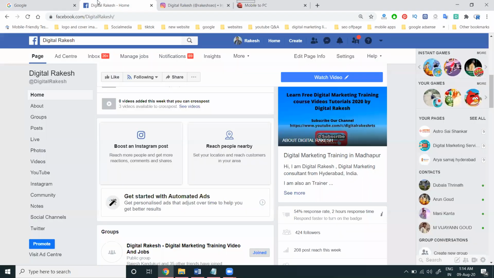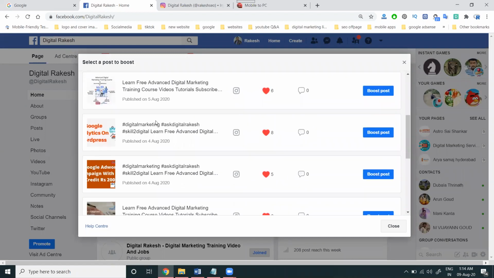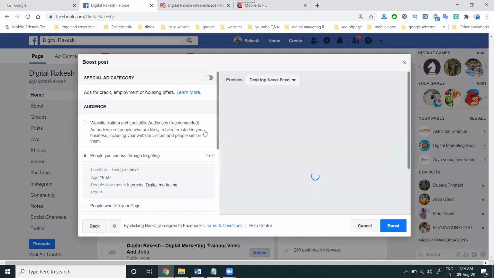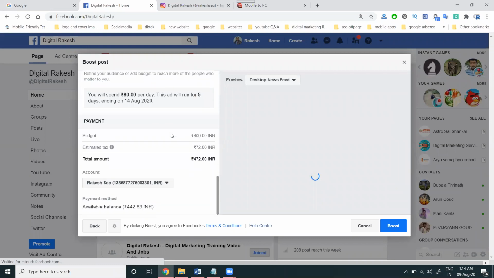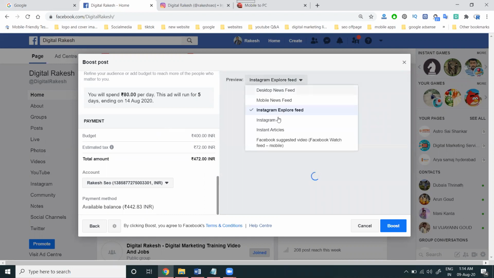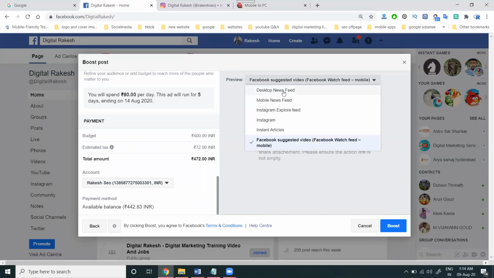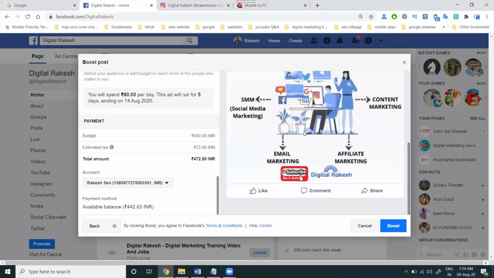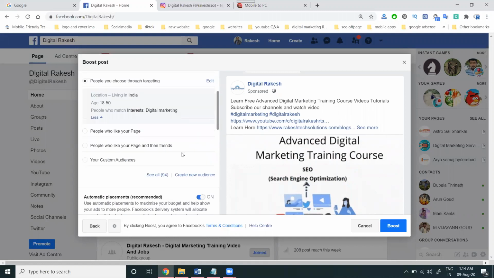Is it clear? Here, when you come into this option, this is particularly used for the Facebook page, the boost post option. Just scrolling down here, nothing shows as a button. So this ad will be shown in desktop news feed, mobile news feed, Instagram Explorer feed, Instagram article, and Facebook suggested video. There's no button here when you're promoting directly into the Facebook option or Instagram.